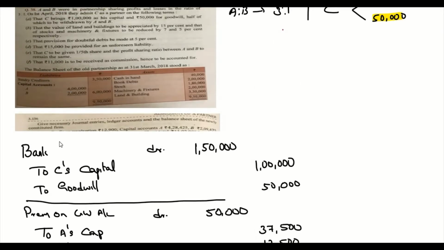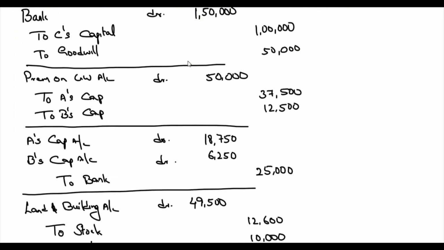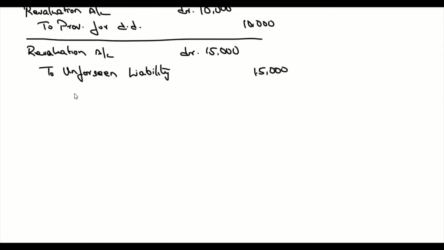Now the next transaction says that C is to be given 1/5 share, and the profit sharing ratio between A and B should remain the same, so it's fine. That 11,000 is to be received as commission, hence to be accounted for. So we have to do a journal entry for accrued commission. Why accrued commission?